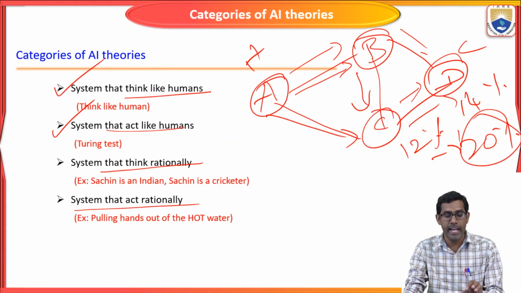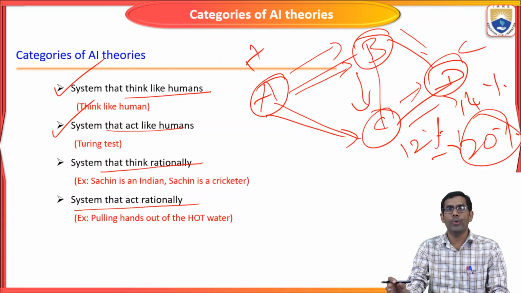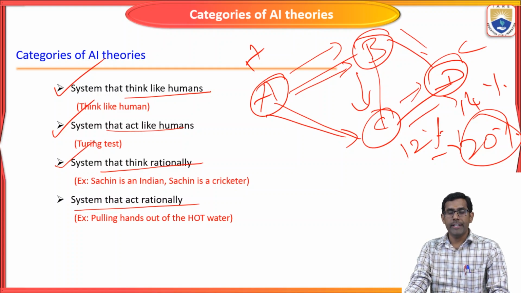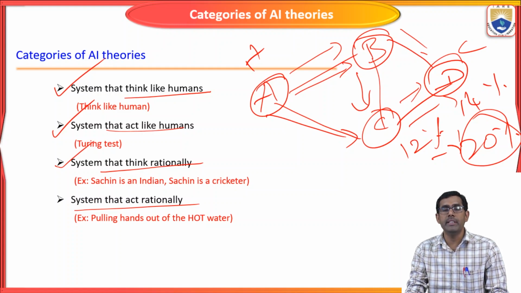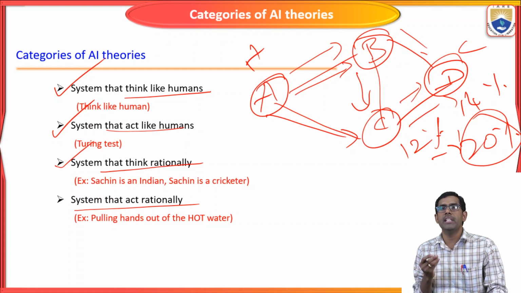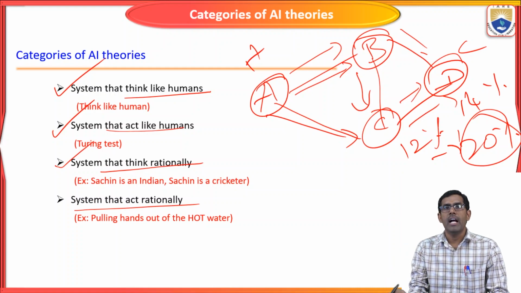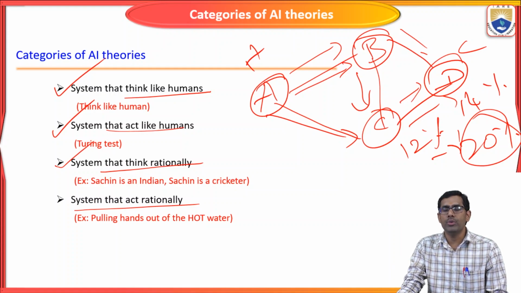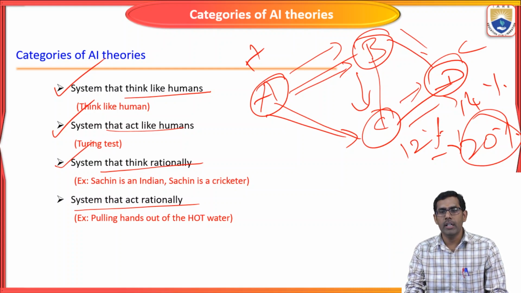That is a system that acts like a human. Okay, the third one is a system that thinks rationally. Here also the system should think rationally. Just as human beings think and give some statement to the users, the AI-based system should also think and give some appropriate statement or solution to the users.